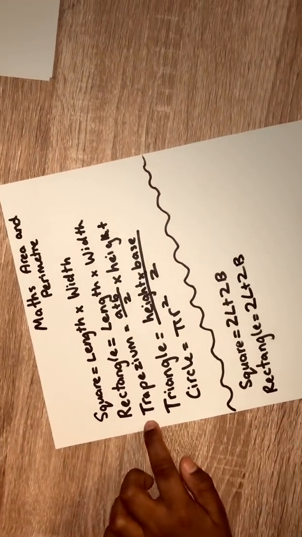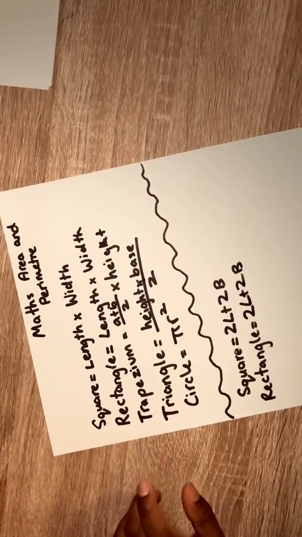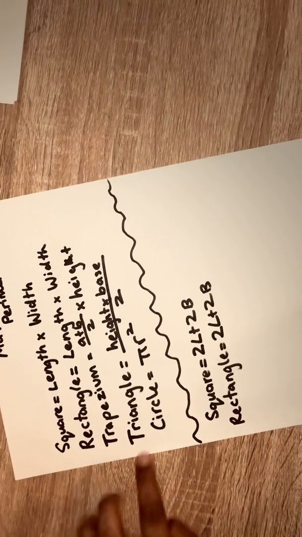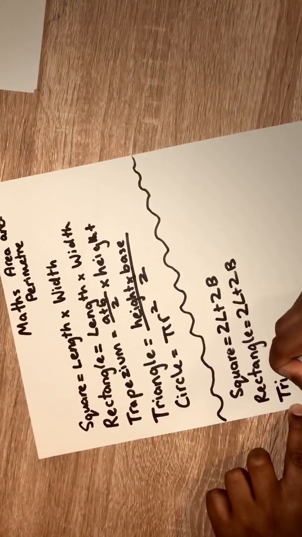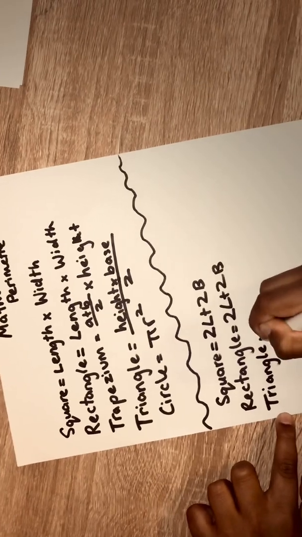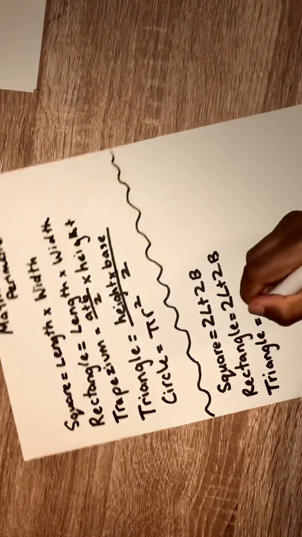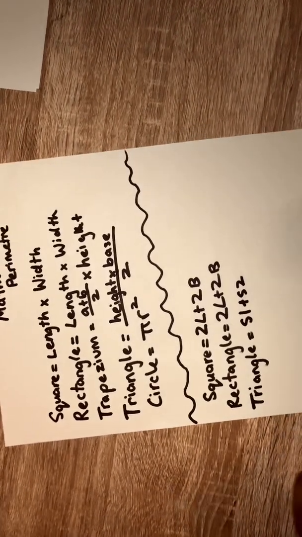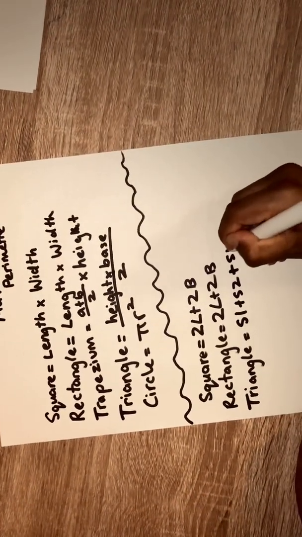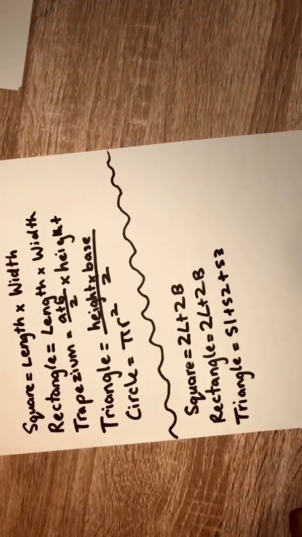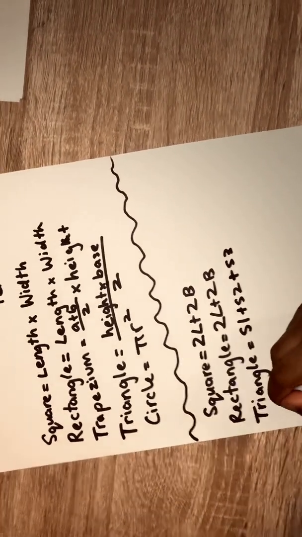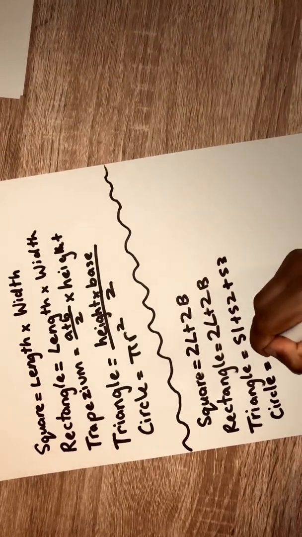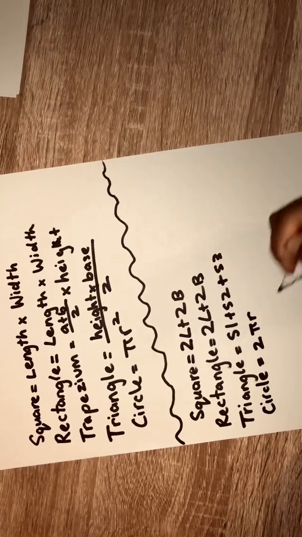Now, a trapezium actually does not have a perimeter. You can just add up the sides, but there's no proper formula for that. Now, for a triangle equals S1, which is side 1, plus S2, which is side 2, plus S3, which is side 3. Now, for a circle's one is equal to 2 pi r.